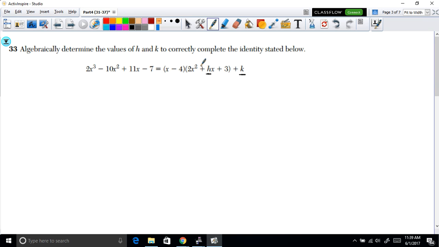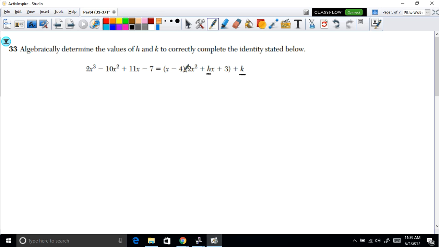And we claim that equations, or expressions, are equal to each other if the coefficients are equal. So what we want to do is work on the right side. We're going to be distributing and simplifying the right side. And if we make it look like the left side, all we have to do is look at the coefficients, and that will be the value of h and k. It's easier said than done, so let's actually work on this.